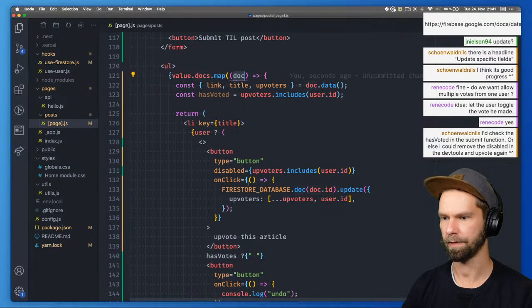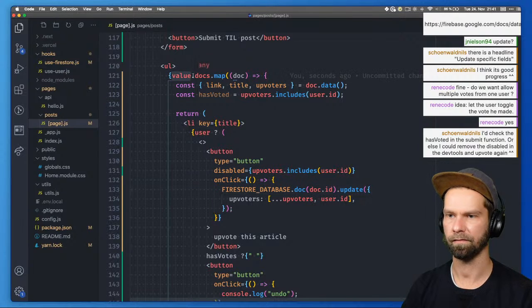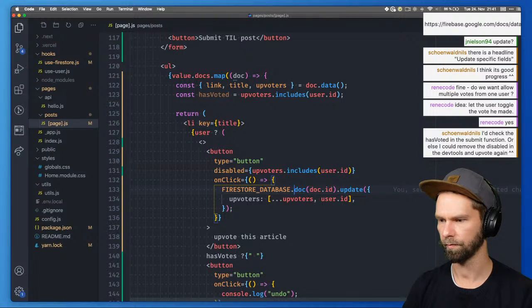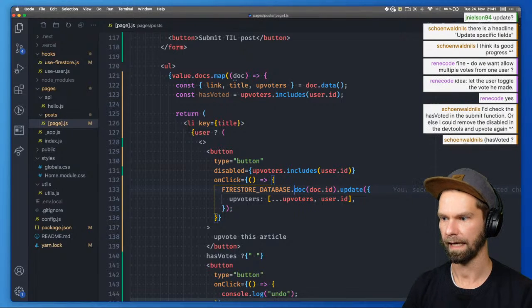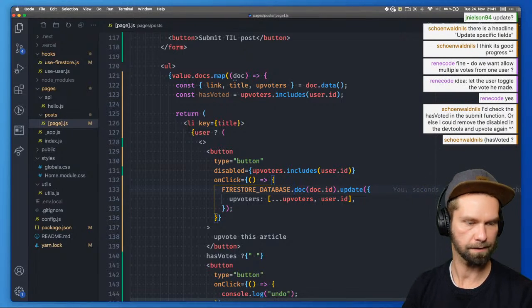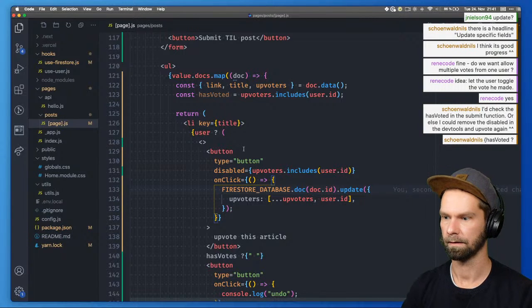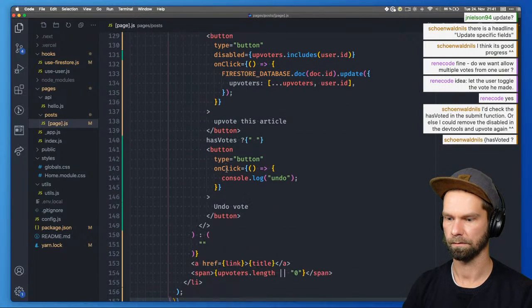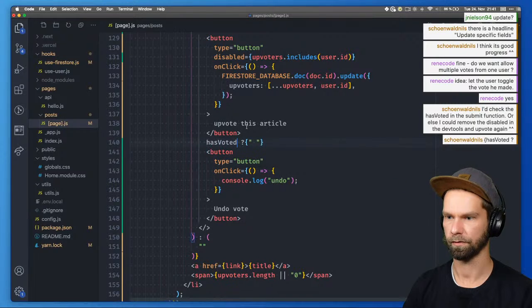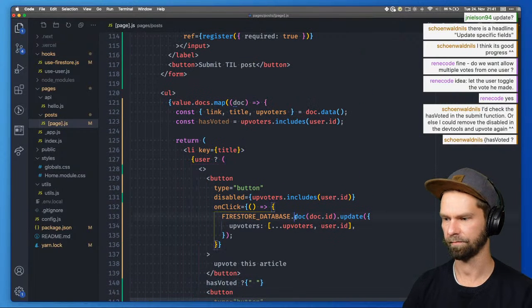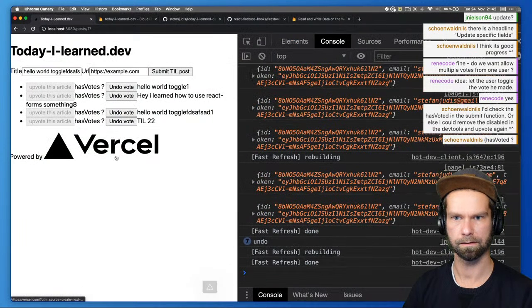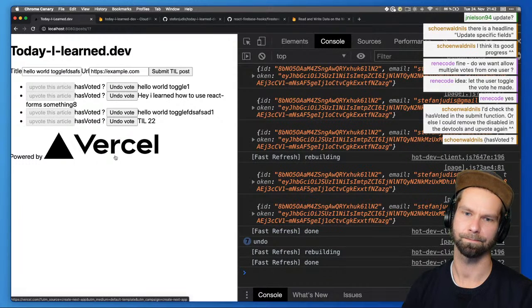Oh, but wait, maybe we can even, let me try out something. So this here is already coming from the Firebase hooks that we implemented. So I could assume that doc has the update. Oh, typo. Good catch. But let's see if we can remove this one here to just tidy things up a little bit. And how do we test that now? Because I'm placing the...